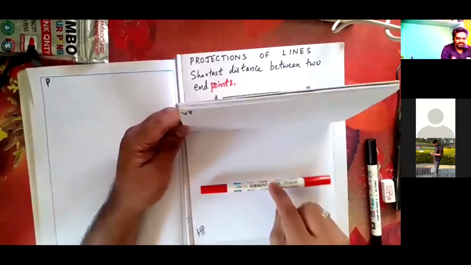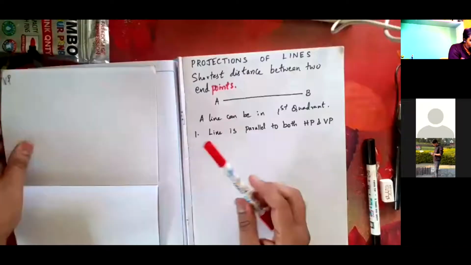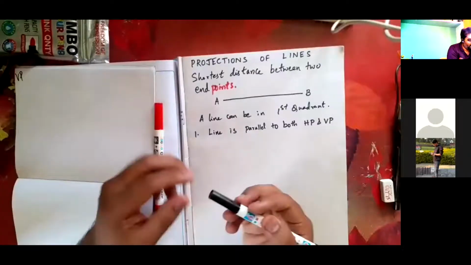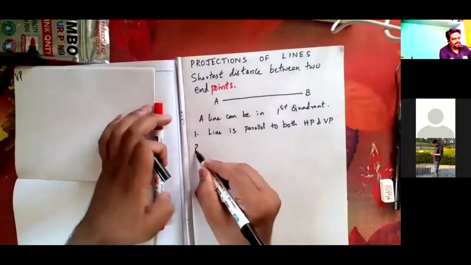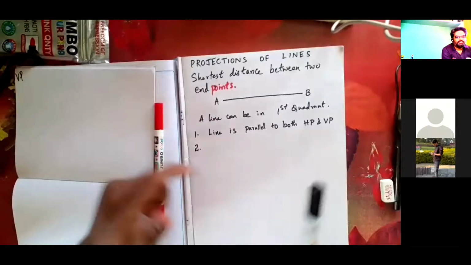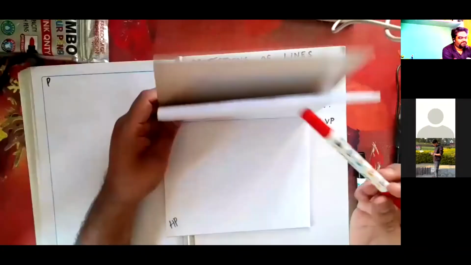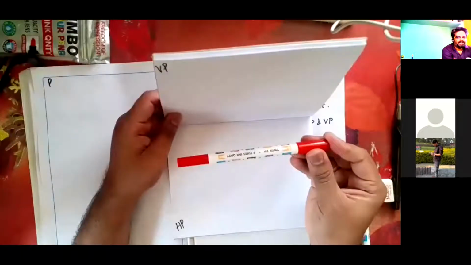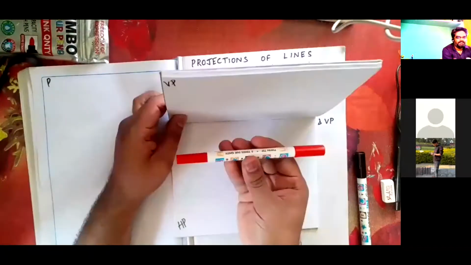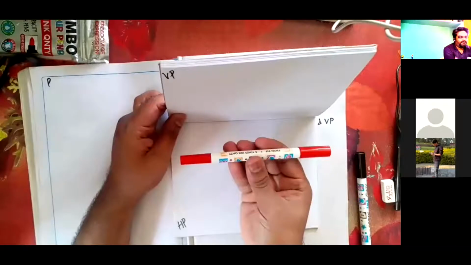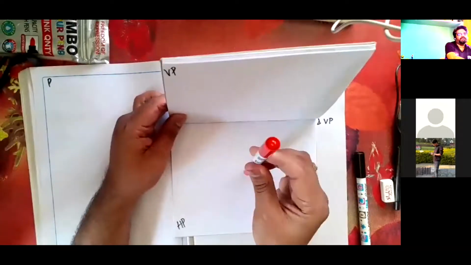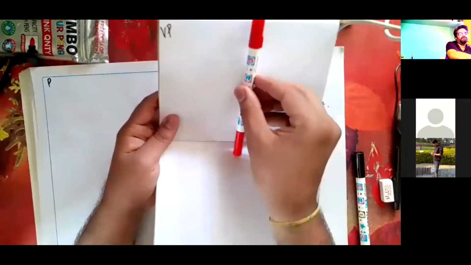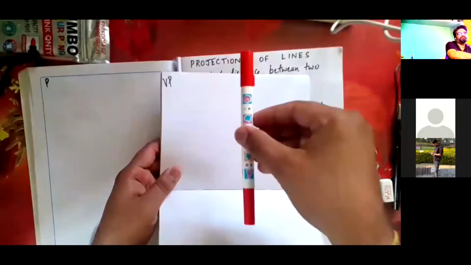We'll solve that later. Next, what is the second possibility? I can place the line like this. It was in the first condition. Next, I'll change slightly the condition. I'll keep it straight like this. I'll keep it parallel to VP and perpendicular to HP.